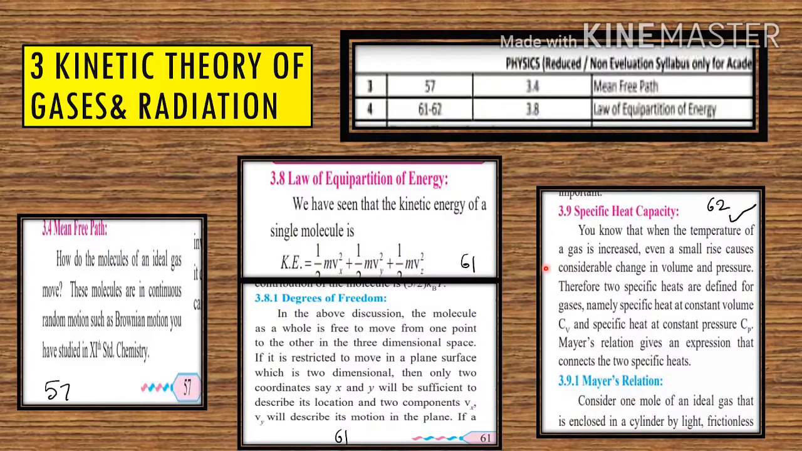On the same page 57, the next article 3.4, mean free path, is deleted. Next article 3.8, law of equipartition of energy, which is on page number 61 and continues up to page number 62, is deleted. But remember that on page number 62, 3.9 specific heat capacity is not deleted.